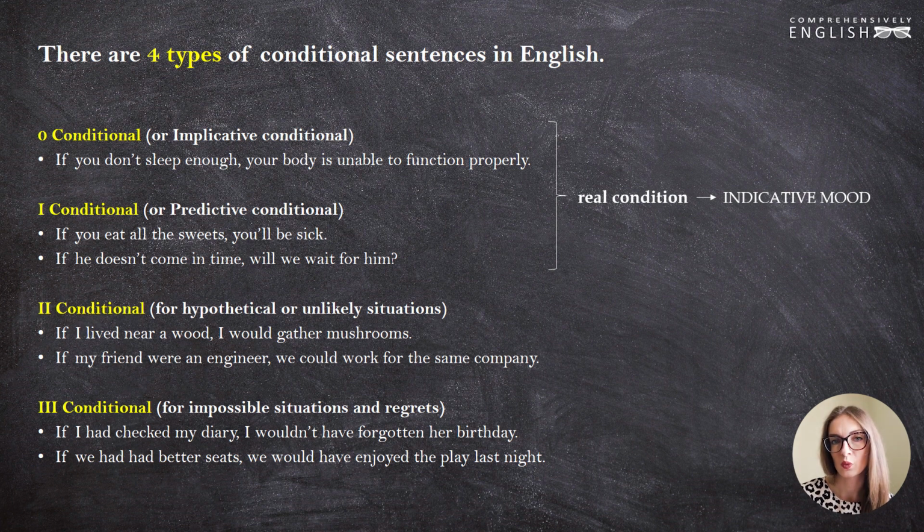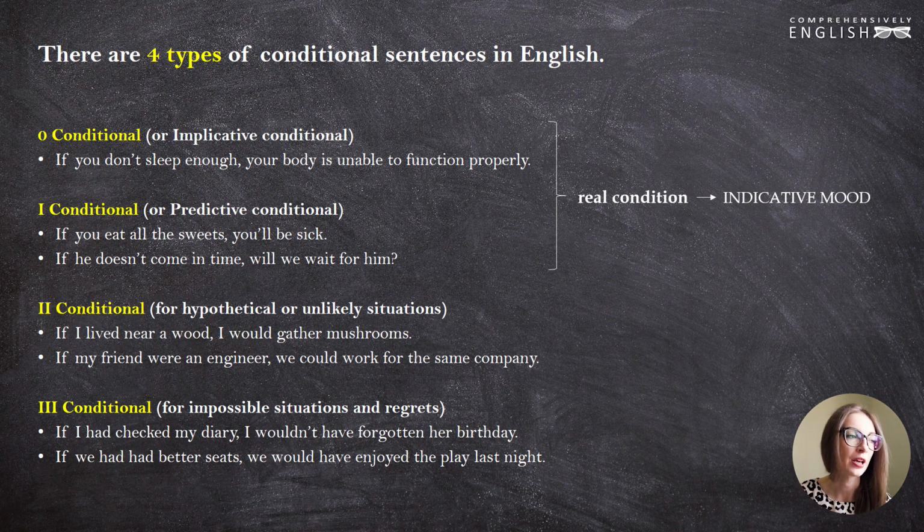So we didn't have those consequences that we might have had if those conditions had been true. Mostly we use the third conditional to express regrets about the past, to speak about something that we didn't manage to do or didn't manage to get in the past.